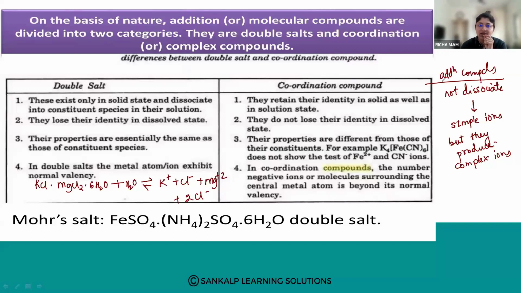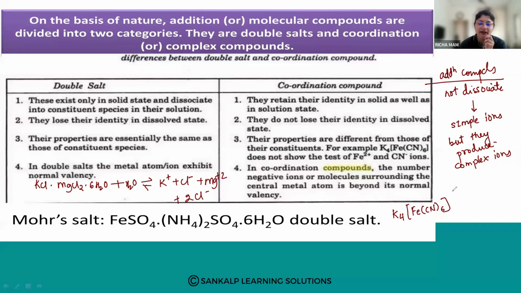But these coordination compounds will not dissociate into simple ions; instead, they will produce complex ions. For example, K4[Fe(CN)6]. This is an example of a coordination compound.